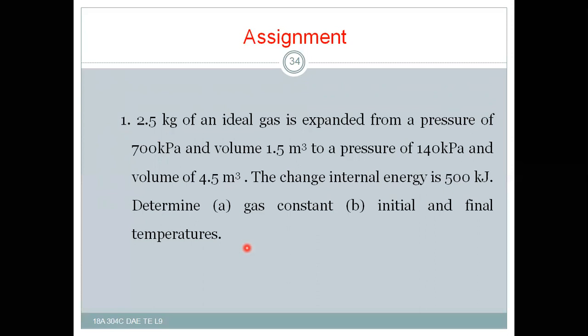You get the T2 minus T1 value, and then also P1 V1 by T1 is equal to P2 V2 by T2. With this you will get one ratio, and by using these two you can get your temperature differences, and also the gas constant you can calculate very easily without any difficulty.